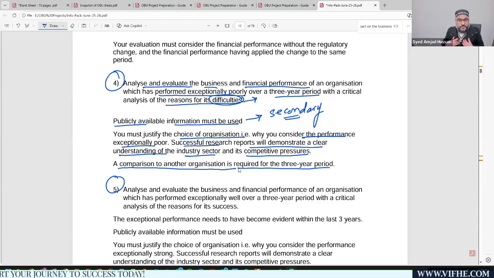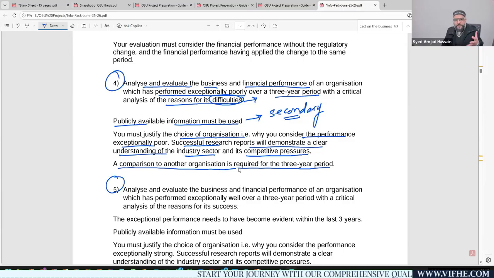So we are least concerned about the competitor company. It is about our main company, so you need to ensure that you are evaluating the main company rather than the competitor company, right?